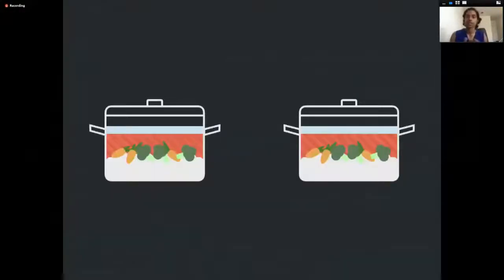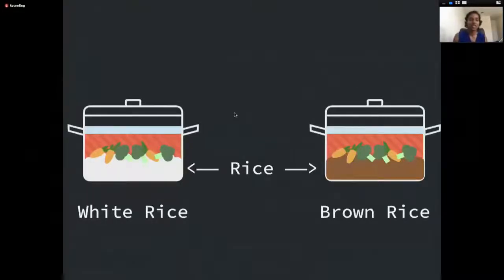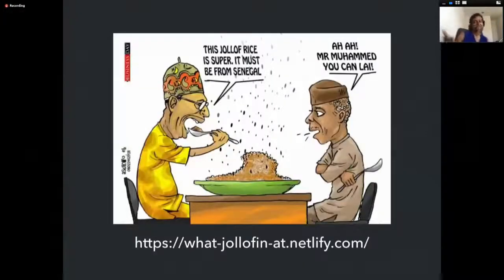So just to give you an example of what I mean by that, we have two exact replicas of jollof rice. And from my experience, a lot of preferences and taste buds differ amongst different people. So let's say you want to change between white rice or brown rice and change that layer. Or if you wanted to make Senegalese rice instead of Ghanaian or Nigerian rice.